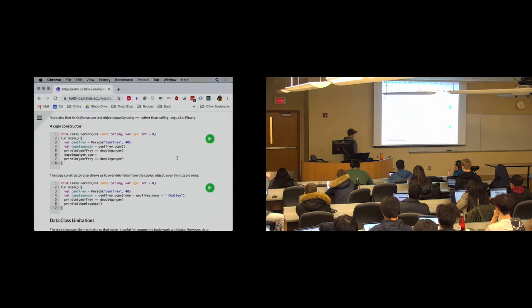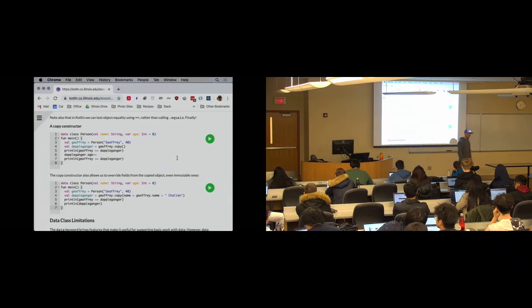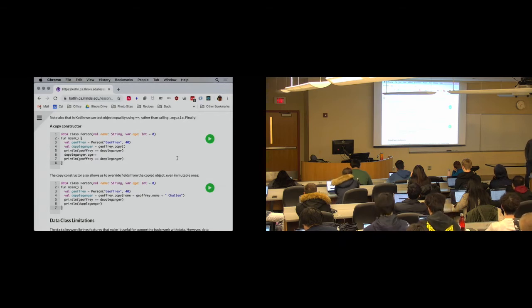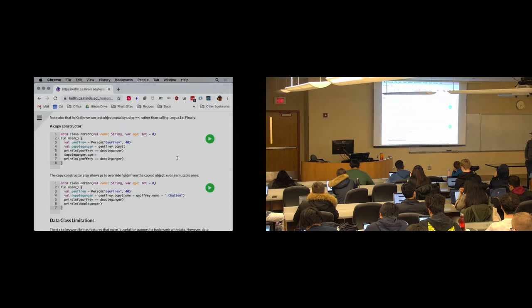I get a copy constructor, right? That's pretty useful, actually. So let's say I want to make a copy of a particular data class. I can write this. Again, this is one of those pieces of code in Java that the IDE can very easily generate for you. But why? Why not just have this work? So if I want a new copy of myself, I call data class.copy, and what I get back is something that has the same fields that's equal, right? That's what we would want.